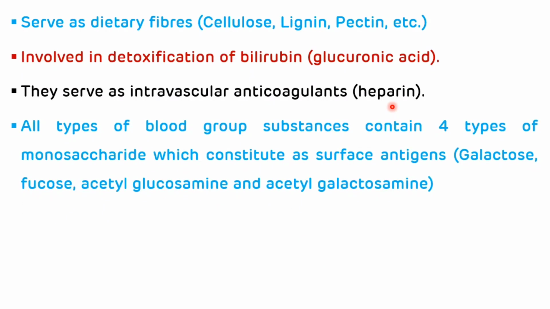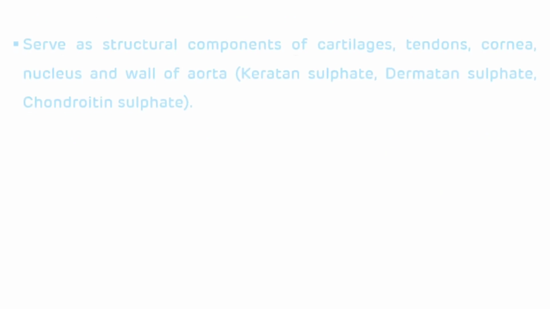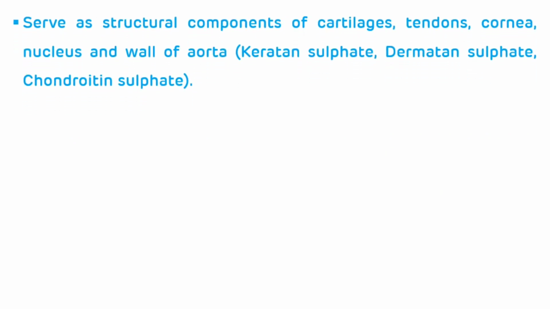Another important function of carbohydrate is that all types of blood group substances contain 4 types of monosaccharides which constitute surface antigens, and the examples are galactose, glucose, acetylglucosamine and acetylgalactosamine. Acetylglucosamine and acetylgalactosamine are the amino sugars. They serve as structural components of the cartilage, tendons, cornea, nucleus, and wall of aorta. For example, keratan sulfate, dermatan sulfate, and chondroitin sulfate.